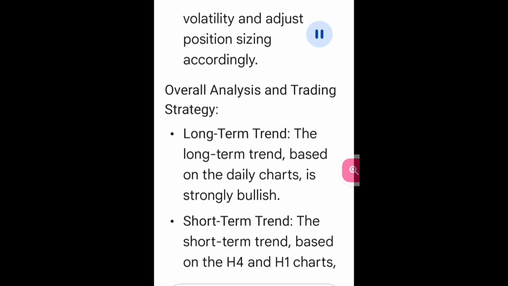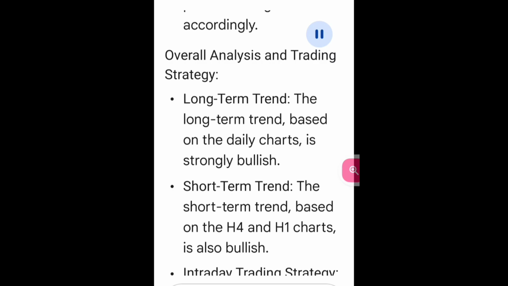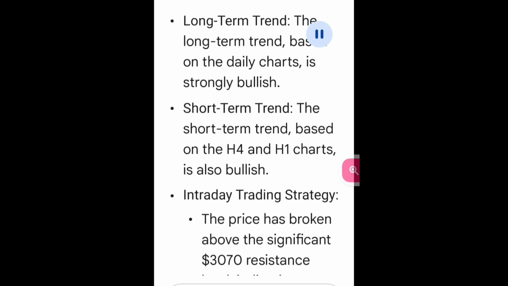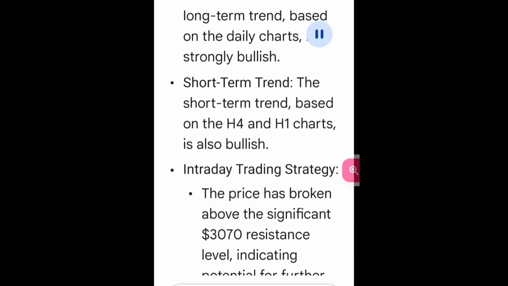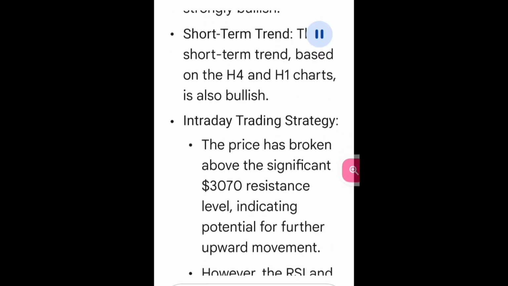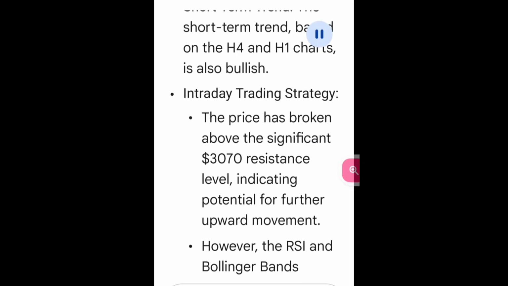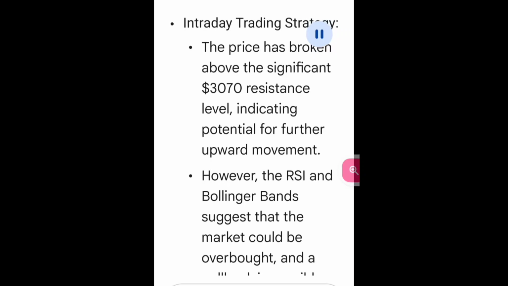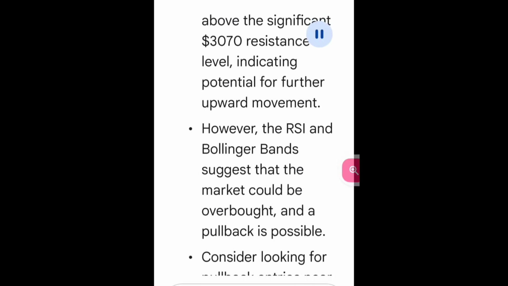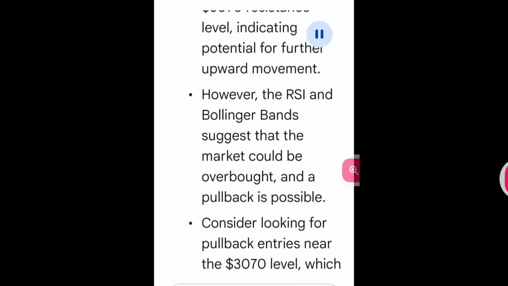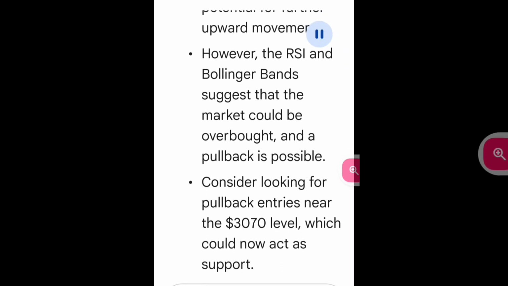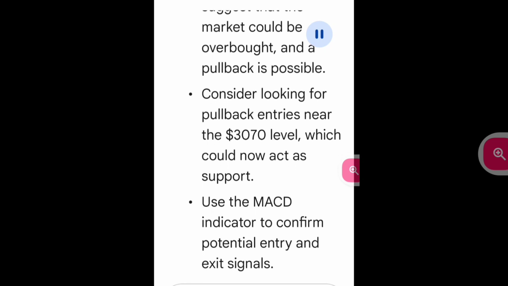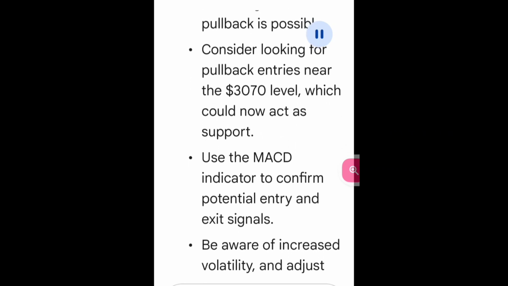Overall analysis and trading strategy. Long-term trend. The long-term trend, based on the daily charts, is strongly bullish. Short-term trend. The short-term trend, based on the H4 and H1 charts, is also bullish. Intraday trading strategy. The price has broken above the significant $3,070 resistance level, indicating potential for further upward movement. However, the RSI and Bollinger Bands suggest that the market could be overbought and a pullback is possible. Consider looking for pullback entries near the $3,070 level, which could now act as support.